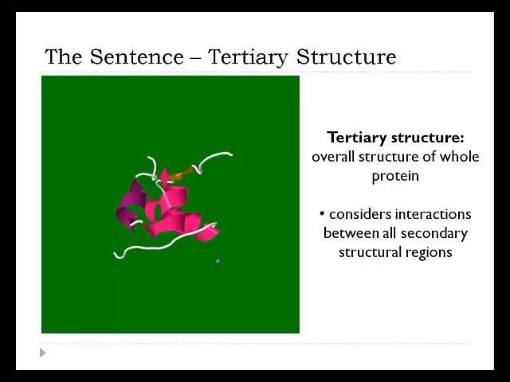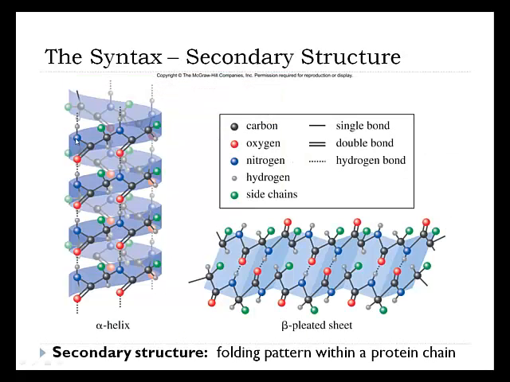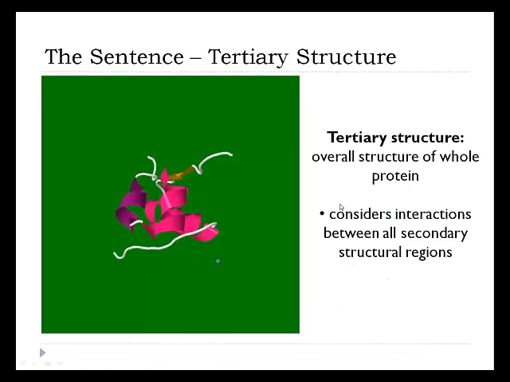Right? This considers the interactions between all secondary structural regions. You notice we've got an alpha helix, and we've got sort of a long string of no structure, but we've got a beta sheet, and we've got no structure, and then we've got alpha helices. They interact, and they have relationships to each other in space. And the tertiary structure says, okay, I've got regions of helices, regions of sheets. This is how they all look relative to each other. It's like looking on a map, right? There's a secondary structure in Paris called the Eiffel Tower. There's a secondary structure in Paris called the Arc de Triomphe. And the tertiary structure is that these things are within a certain distance of each other.